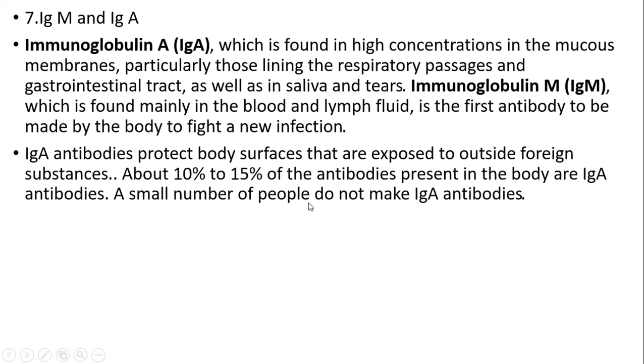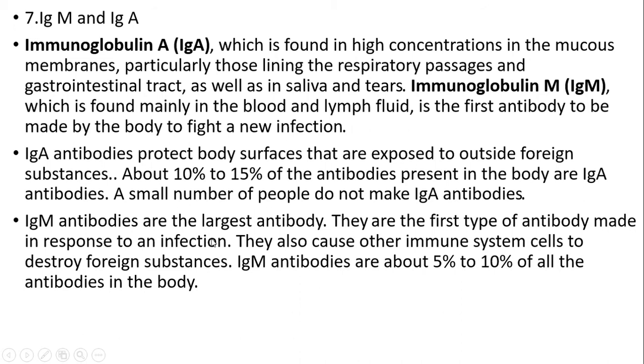A small number of people do not make IgA antibodies. IgM antibodies are the largest antibody. They are the first type of antibody made in response to infection. They also cause other immune system cells to destroy foreign substances. IgM antibodies constitute 5 to 10% of all antibodies in the body.